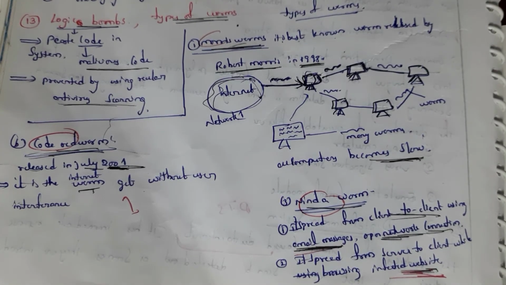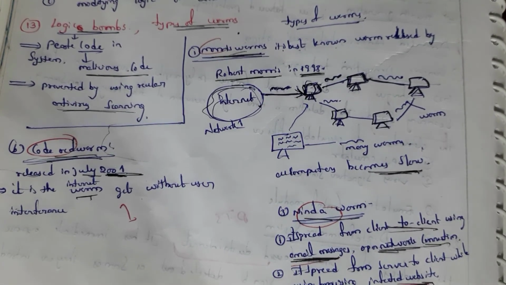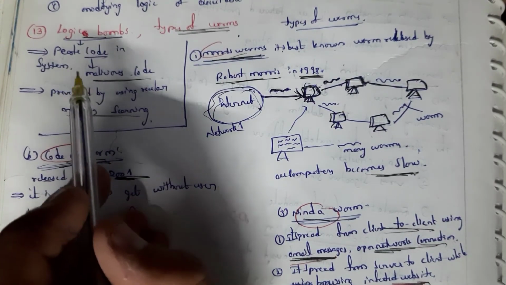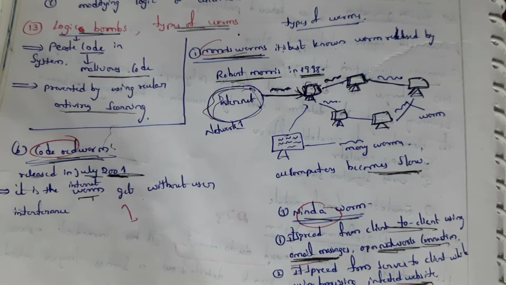There is also another threat known as logic bombs. When malicious code is pasted into the system, then the system is attacked with logic bomb. Logic bomb is nothing but malicious code. These logic bombs, viruses, worms, etc. are detected by using antivirus.